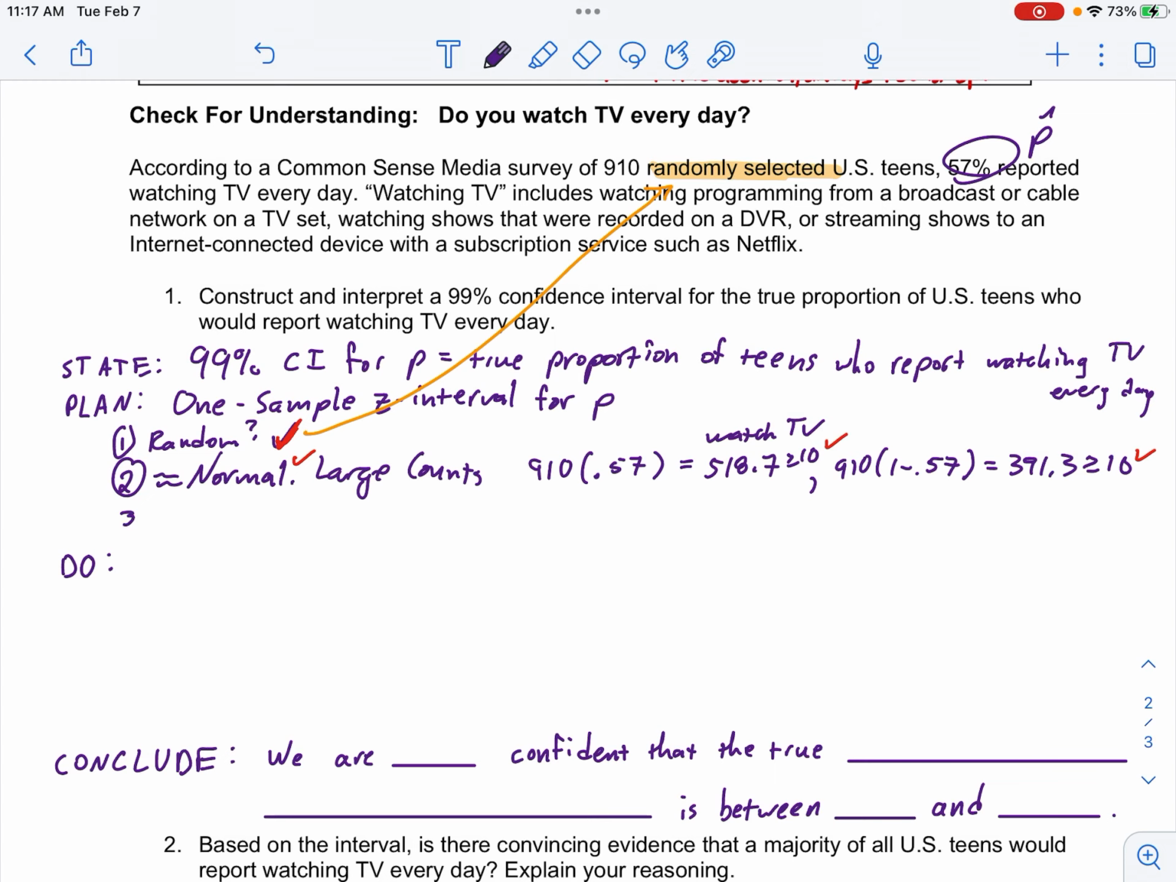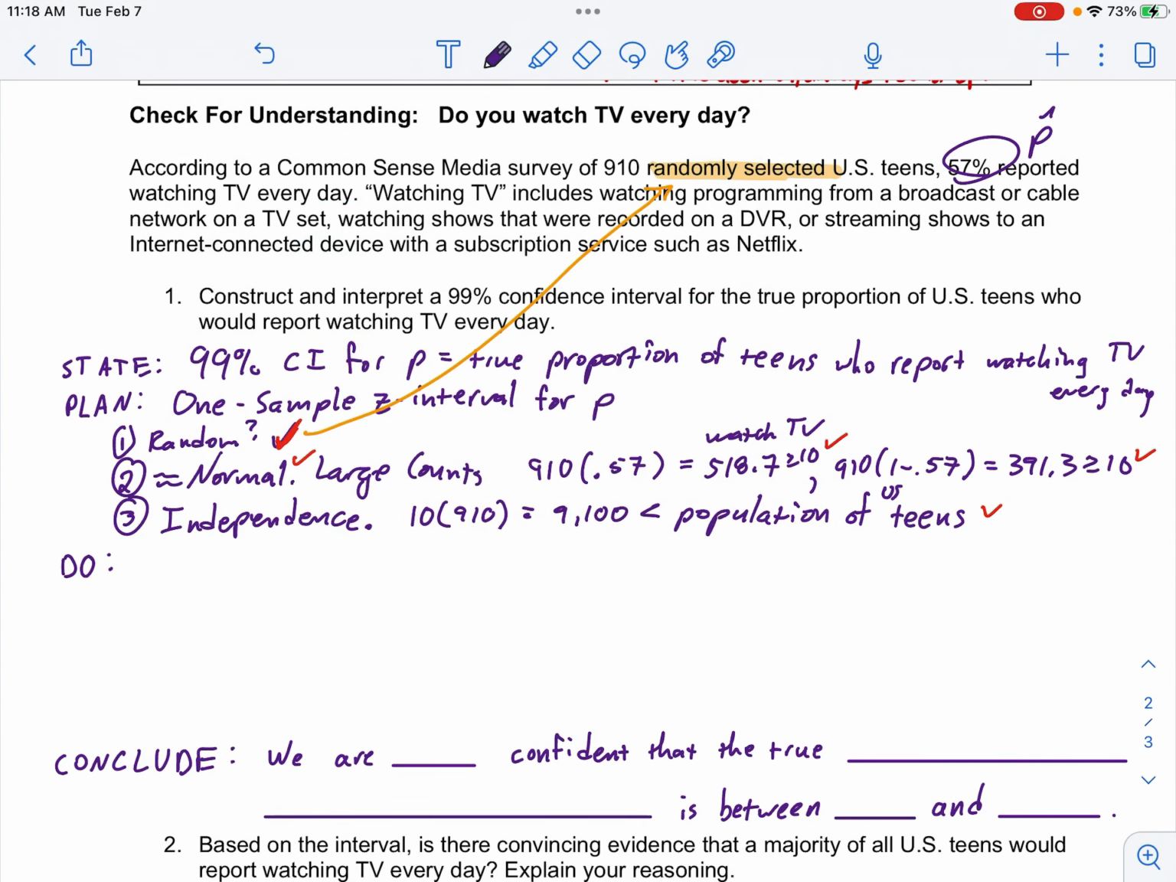The third one, is the distribution normal? Or sorry, is it independent? It's the 10% rule. So the sample size was 910. If I do 10 times 910, that's 9,100. That is less than the population, so then you need to ask yourself, what is the population here? The population would be U.S. teenagers, and that's true. There's far more than 9,100 U.S. teens. So we're good on all three of these. Check, check, check, so I can go ahead and do it.